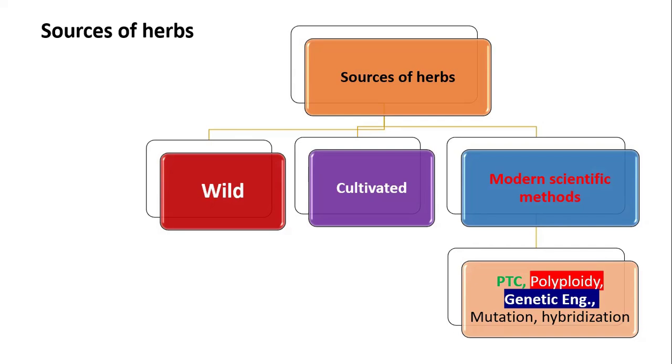You can adopt the modern methods for this particular plant, such as plant tissue culture technology, polyploidy, genetic engineering, mutation, and hybridization. Likewise, different activities can be performed on these plants. Next is the modern methods. In the modern method, there is PTC, that is plant tissue culture technology, polyploidy, mutation, and hybridization, which should be performed.